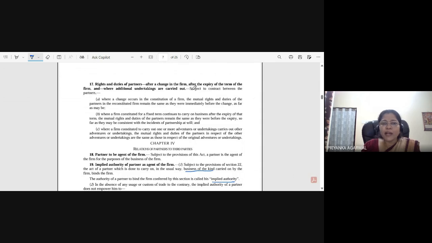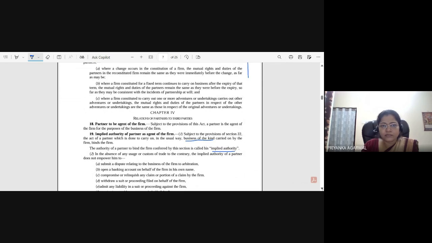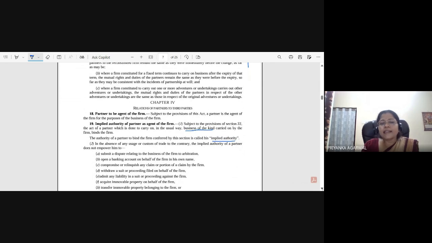Rights and duties of partner after change in the firm, after the expiry of the term of the firm, and where additional undertakings are carried out. This you can go through. It is about the reconstitution of the firm. Basically it is saying that after the reconstitution of the firm, if nothing has been differently agreed, then the same rights and duties will continue. Okay, please go through it later.